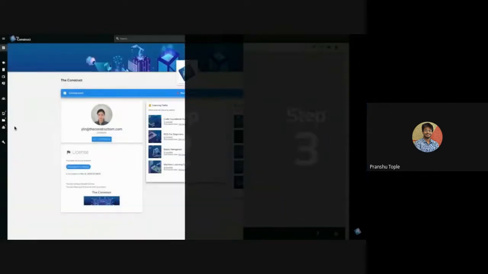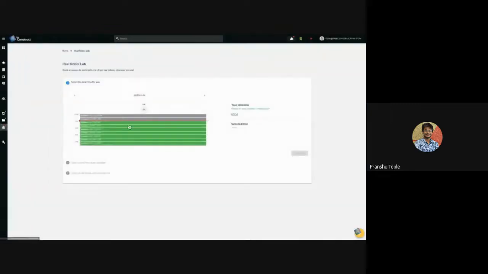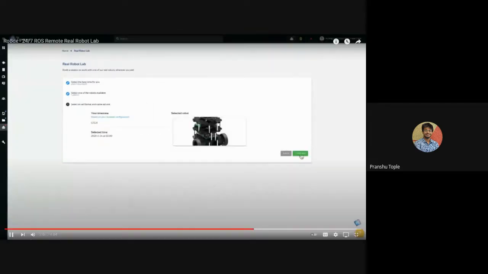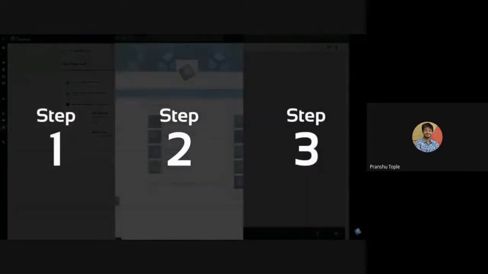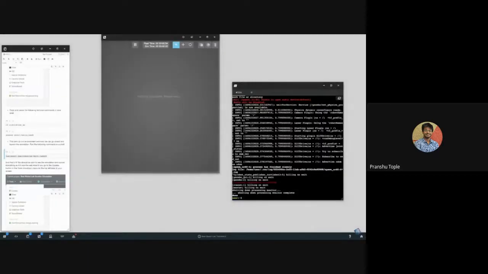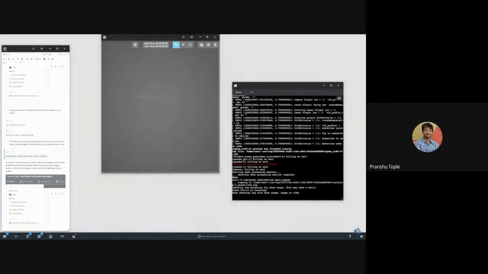Step 1. Book a date. Go to The Construct and book a time on the lab's agenda. Step 2. Prepare your program. Before the appointment time, you can practice and get your program prepared by connecting to the Roblox simulation first on The Construct.